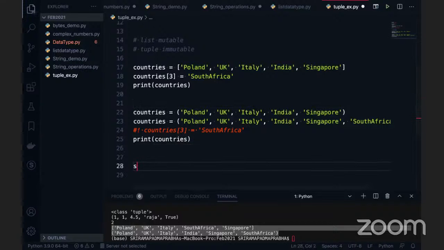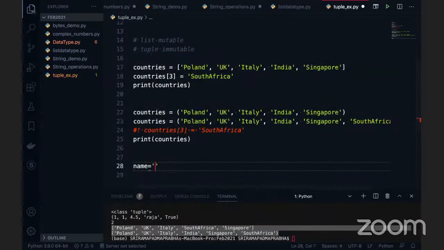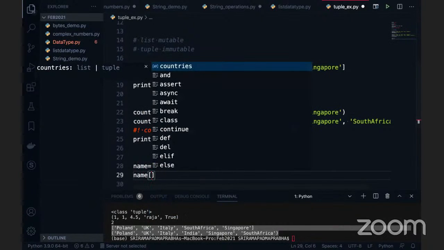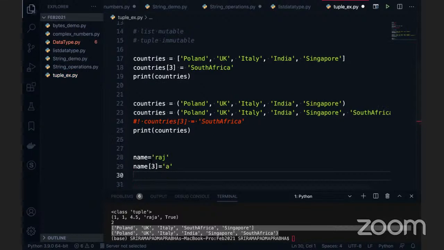Okay, even for a string also. For example, I am taking name is equal to, by mistake I have given my name here as Raj, but that is incorrect. I have to define my name as Raja, right? So if you think about name, with 0 indexing, R is 0, the first index is A, and 2 is J. And in the 3 position, I want to add A.